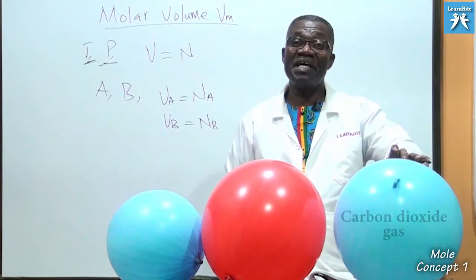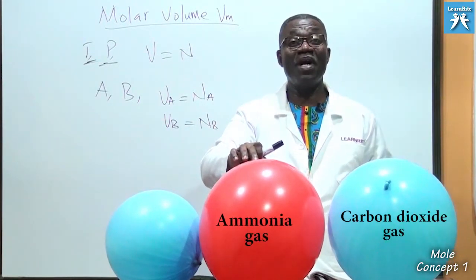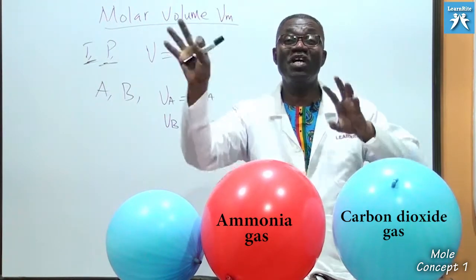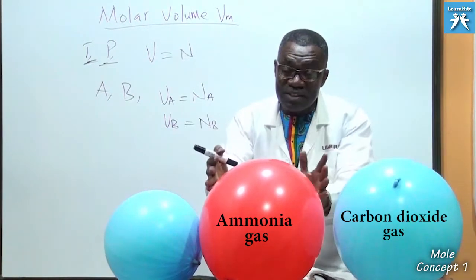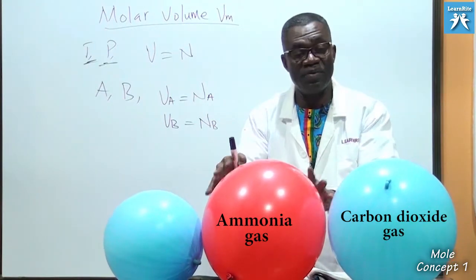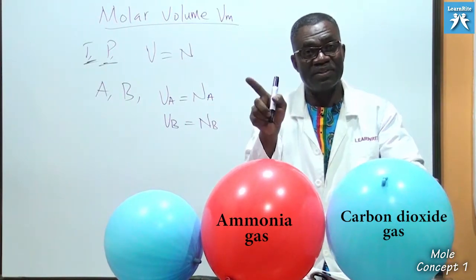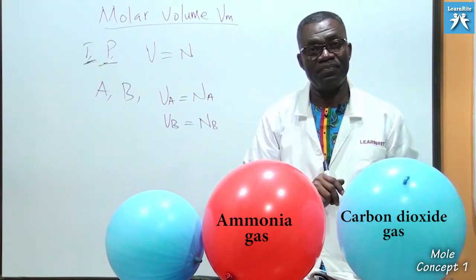So if this is carbon dioxide and this is ammonia, irrespective of their molar masses, the particles will move and occupy this volume of balloon, as long as the number of particles in there is the same.